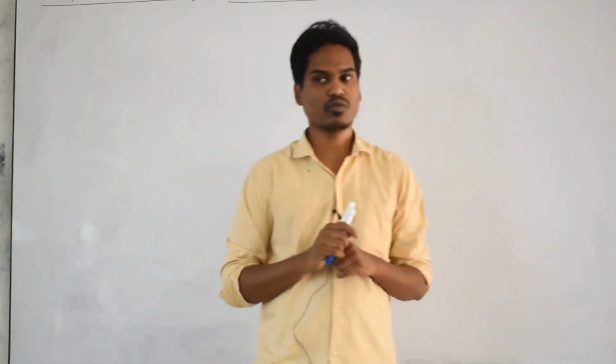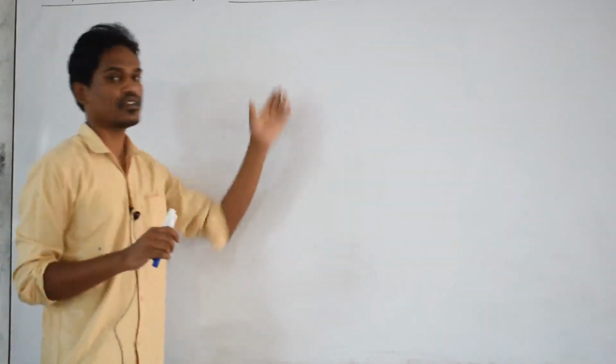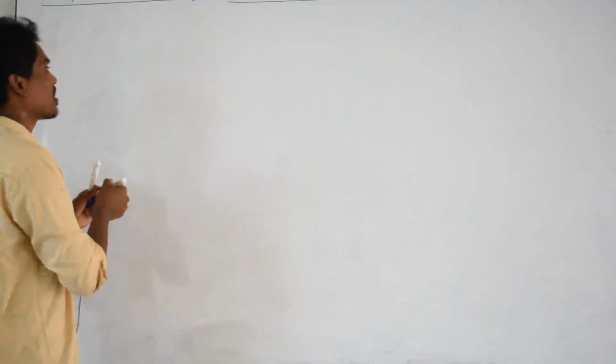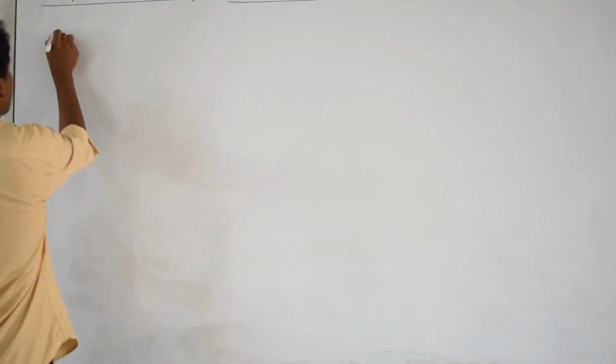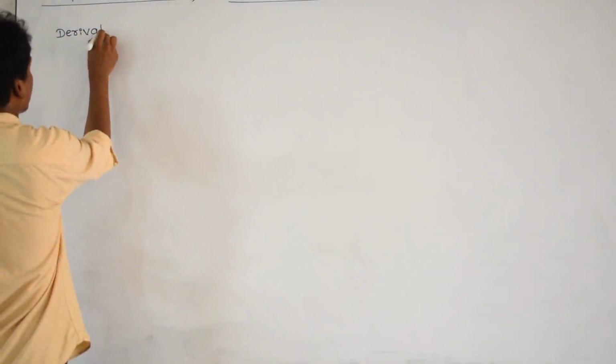That equation we have to derive now. That is the derivation of the speed of a traveling wave.